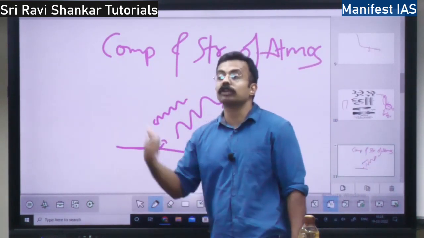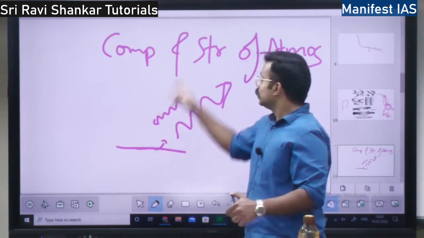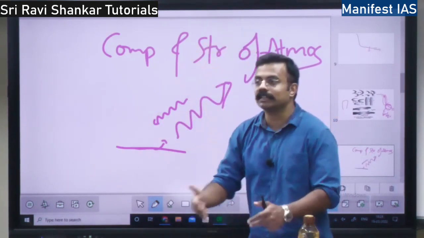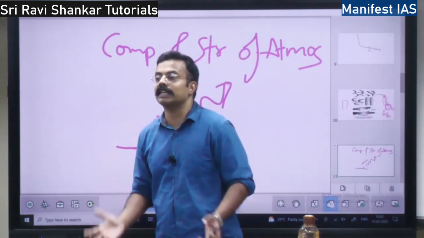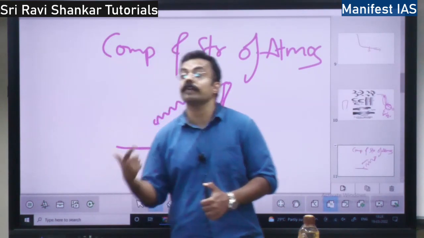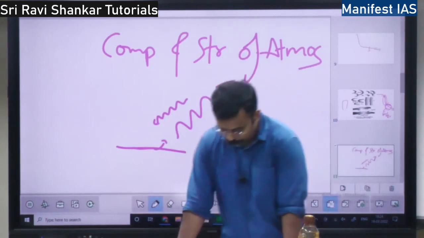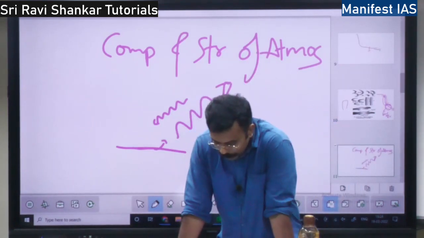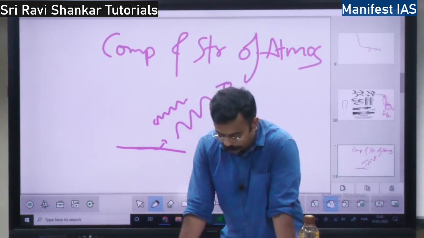So it is opaque to the long waves which are reflected back from the earth. That is why the sun's heat will come and hit the earth, and when it gets reflected, the carbon dioxide doesn't allow it and warms the earth. So that is why there is global warming, because of increasing carbon dioxide. Did you understand? Okay.